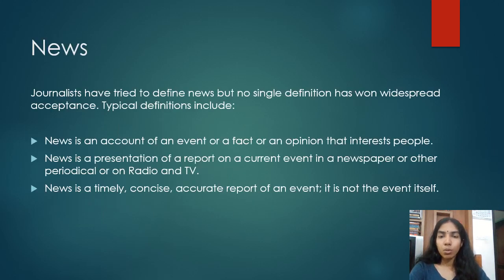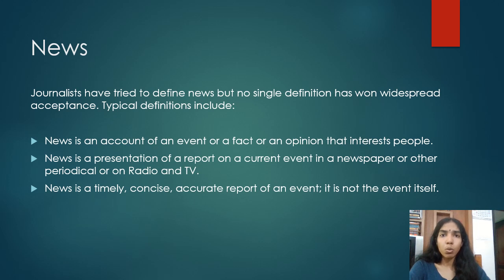So first, before we study the news story structure and all, we have to have a basic idea of what news is and what print media journalism is. Okay, so we know that print media journalism means anything that comes as news or as a form of journalism that appears in print media, like newspapers or magazines or flyers or books. Anything in the form of print media is connected to print media journalism. The most popular, and even the oldest, form of print media journalism is the newspaper.